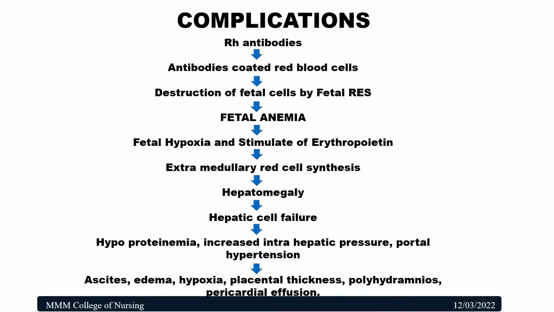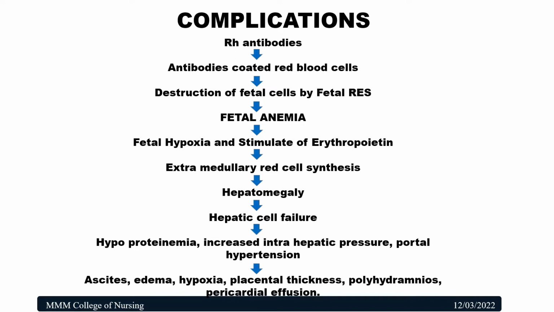Now we'll see about the complications after the pathophysiology. Rh antibodies are the antibodies produced by the mother. The RBCs in the fetal circulation are coated with the antibodies. These are not normal RBCs. The antibodies cause destruction of the fetal red blood cells.